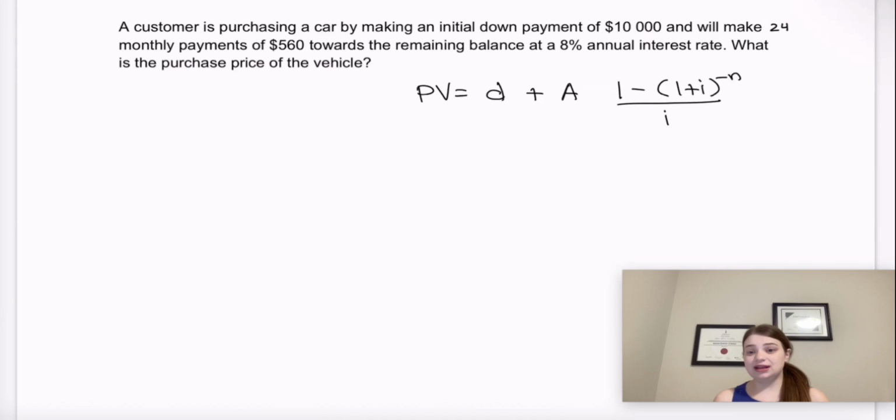And if we are going to finance something, especially a car, then that is a good thing to do because with the down payment money, we're not going to have to pay any more than it's actually worth. Since we pay it right away when we purchase the vehicle, it doesn't have any time to accrue any interest. However, anything that isn't paid off in full on the day we're purchasing is going to accrue some interest. So having as large a down payment as possible is the best, right?